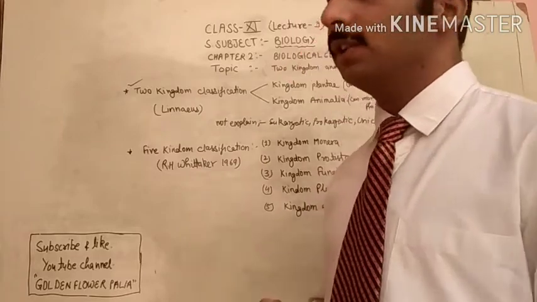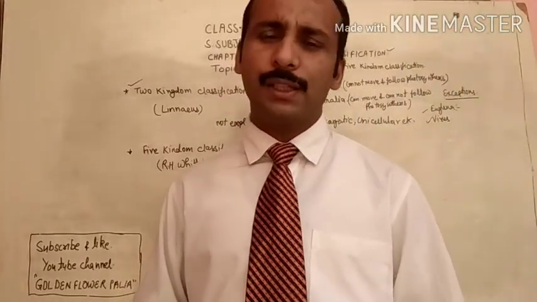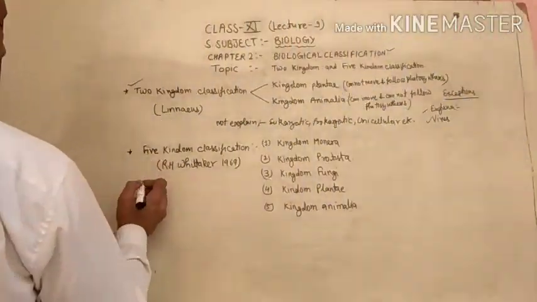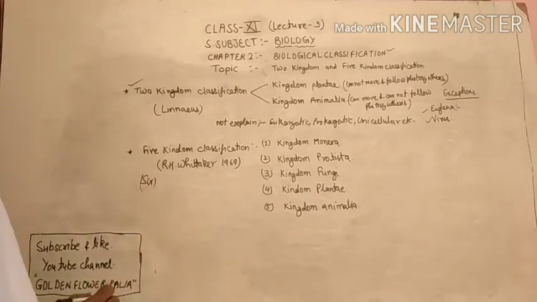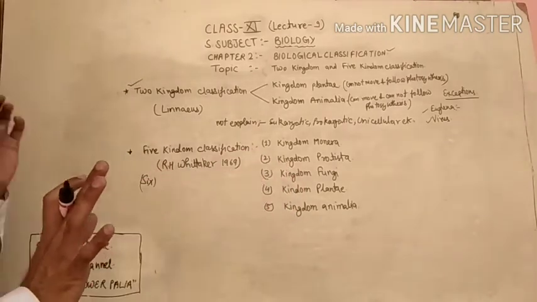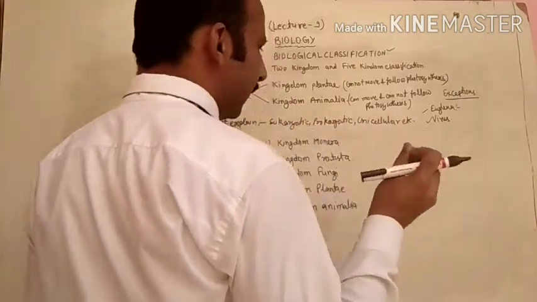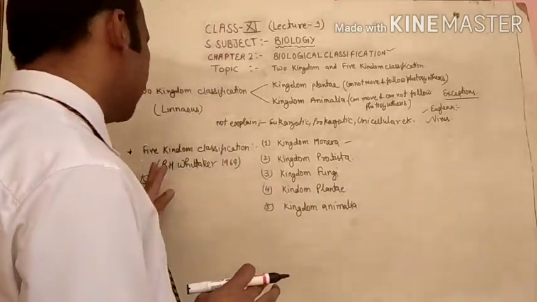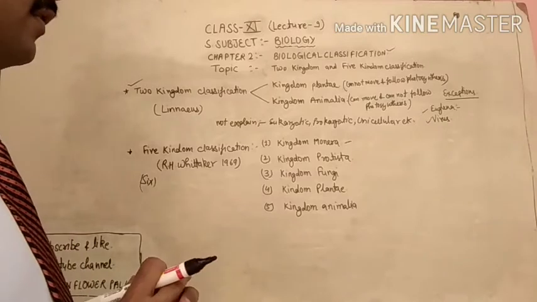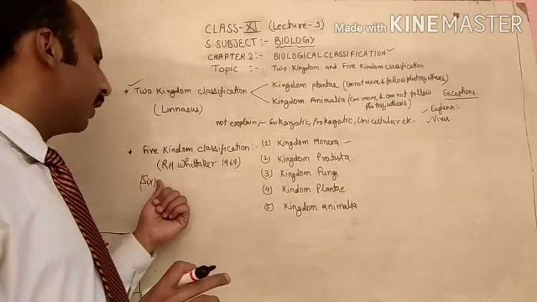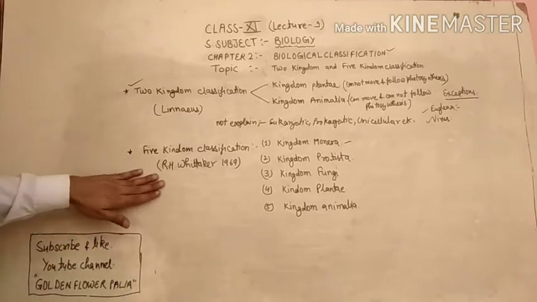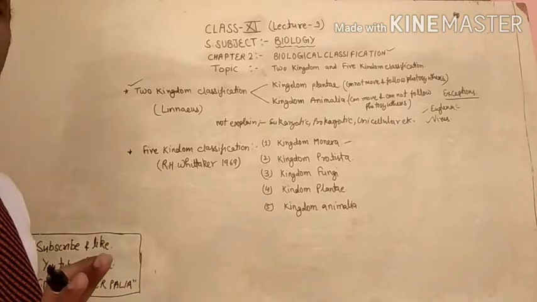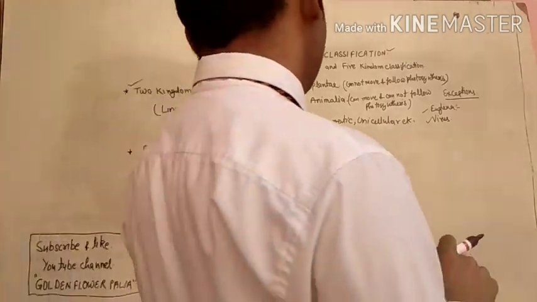According to new research, new science, new books, whenever you study, you will now find the 5 kingdom classification converted into the 6 kingdom classification. But that is not a major change, only a slight difference: in kingdom Monera we keep all kinds of bacteria, so bacteria and archaeobacteria have been separated, and that is why it is called the 6 kingdom classification. But there is no need to worry, you have to study only the 5 kingdom classification. So let us come to the topic.